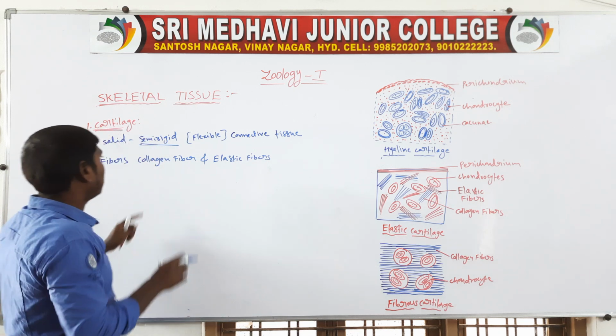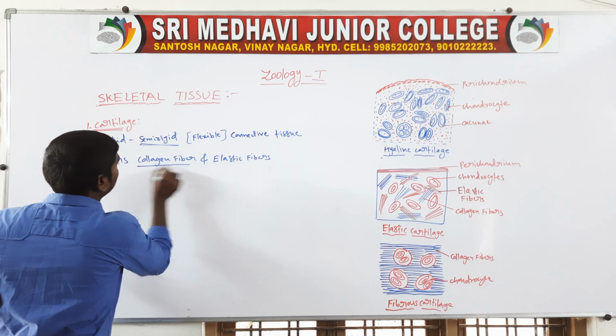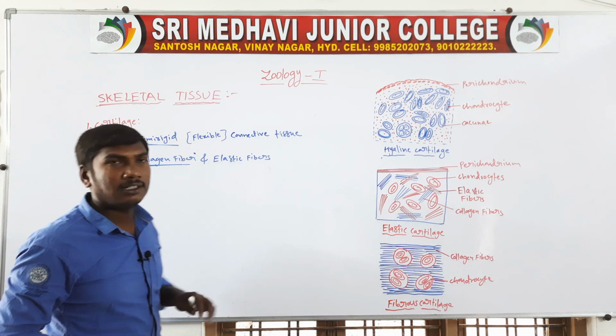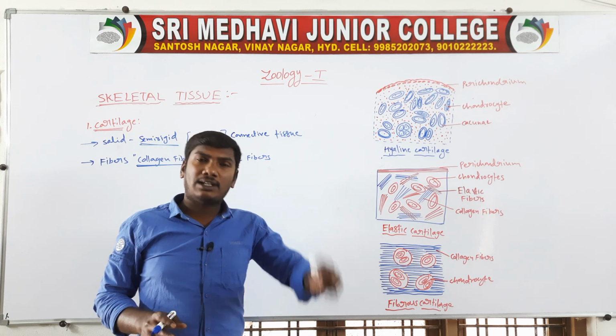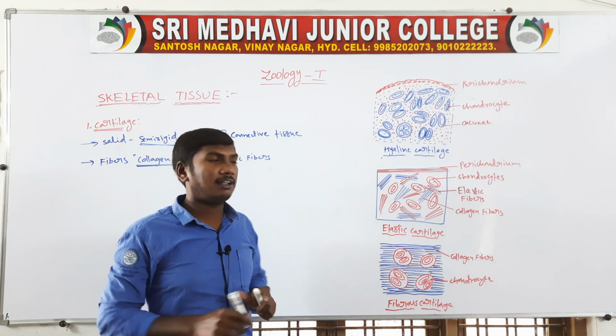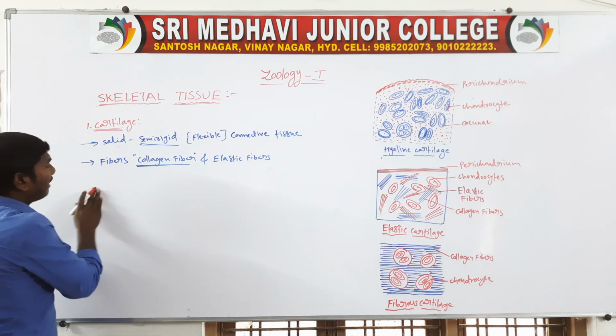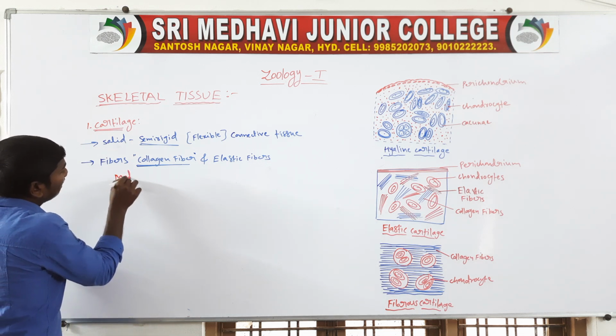The remaining cartilages have only collagen fibers. Cartilage is also present in an extracellular matrix.